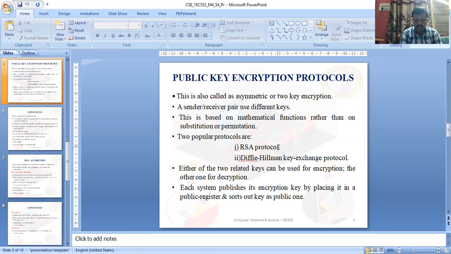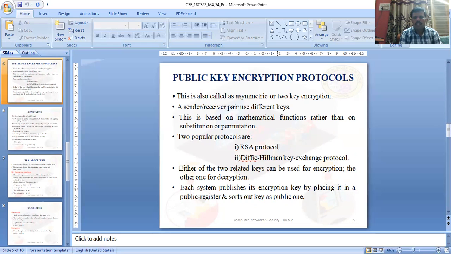One is RSA, invented by Rivest, Shamir and Adleman. The protocol is also called an algorithm, and it is a very popular algorithm. One more popular protocol is Diffie-Hellman. It is just a key exchange, how a key is securely exchanged between two users, user one and user two. Diffie-Hellman invented this key exchange. It is not a public or private key encryption and decryption algorithm; it is a key exchange algorithm.